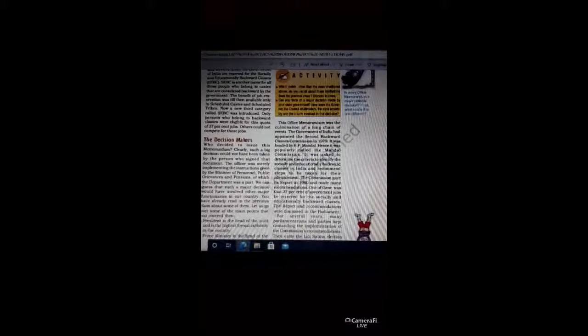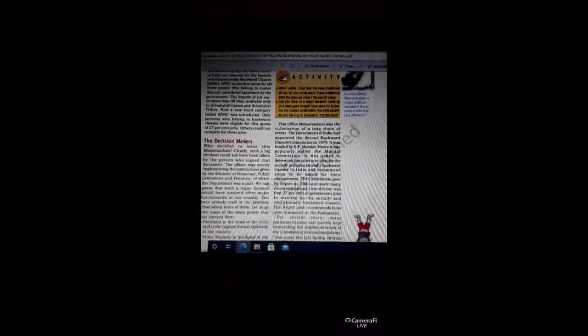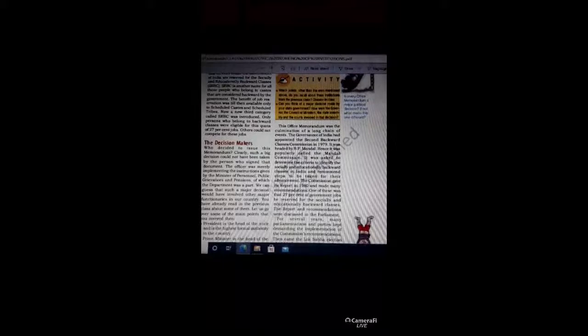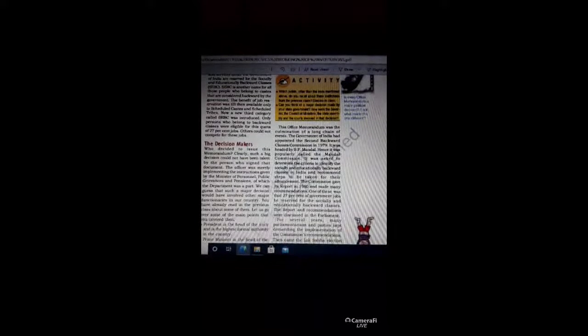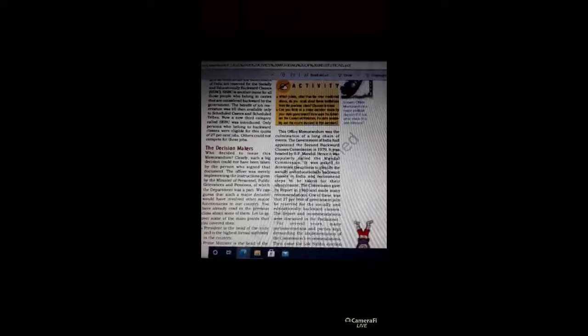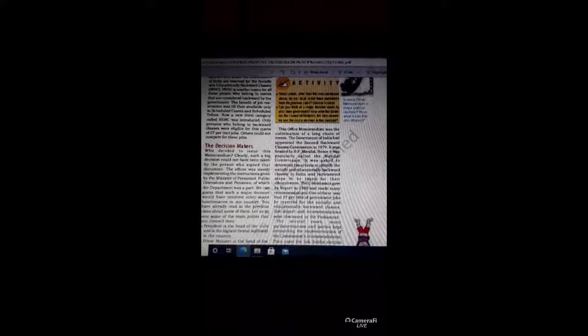Now, in this type of major decision, who will take the decision? Not only the officials, because officials only have to sign it, and the person who signs it will not take this type of major decision. So who are the decision makers? Who decided to issue this memorandum? Such a major decision would have involved other major functionaries in India.